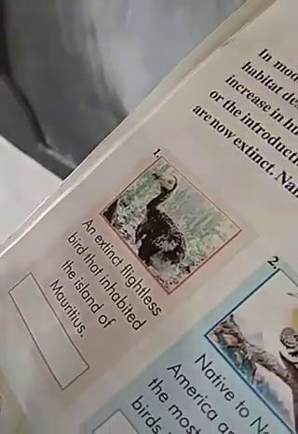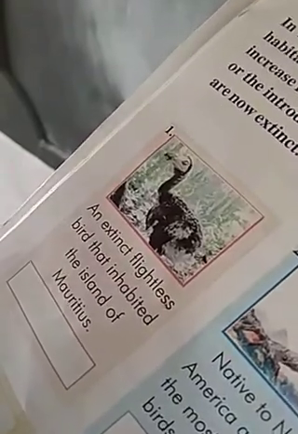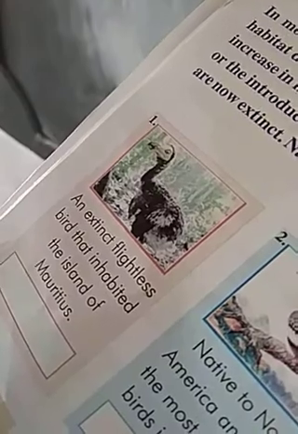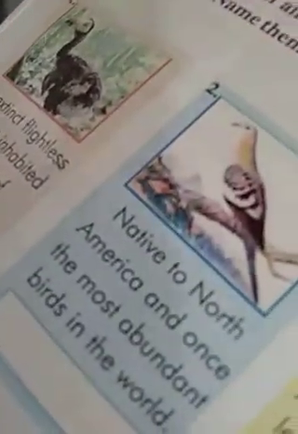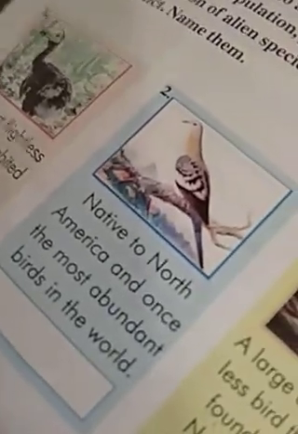The name of this bird is passenger pigeon.